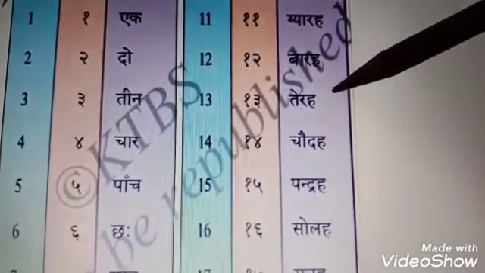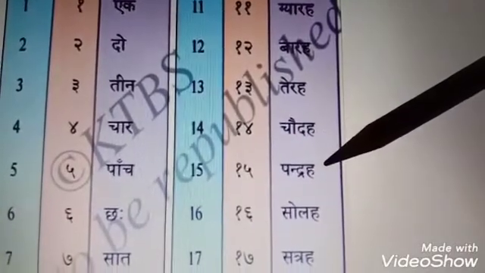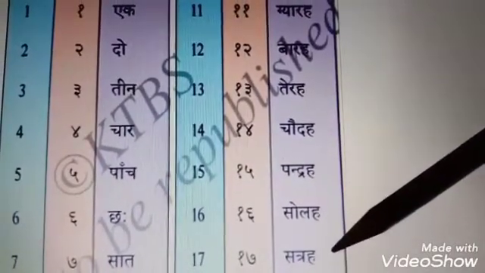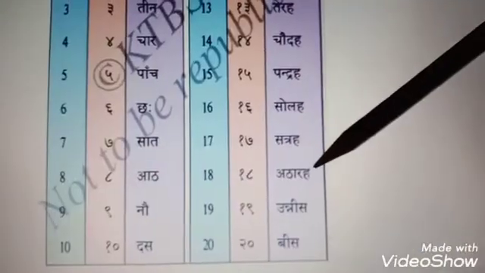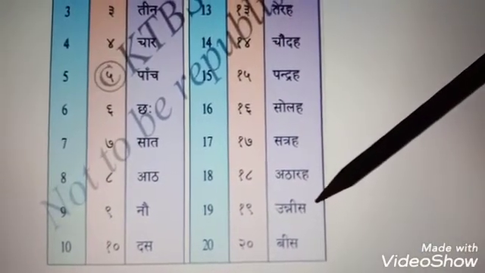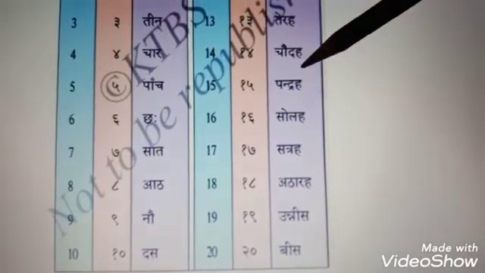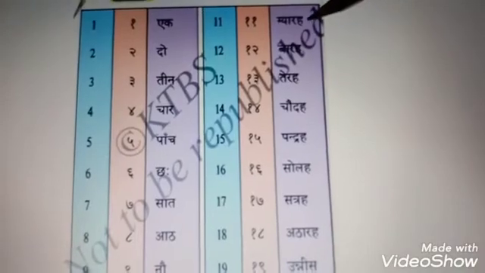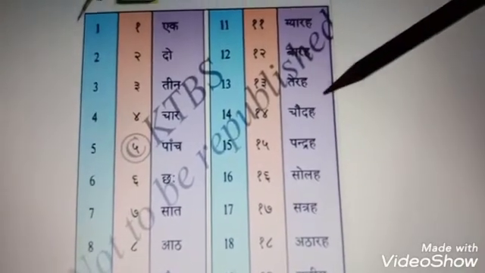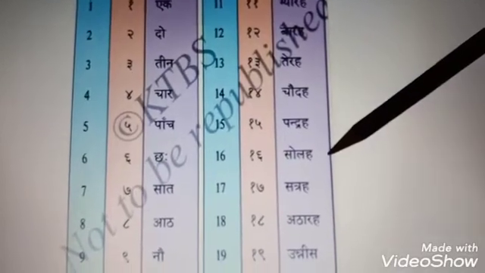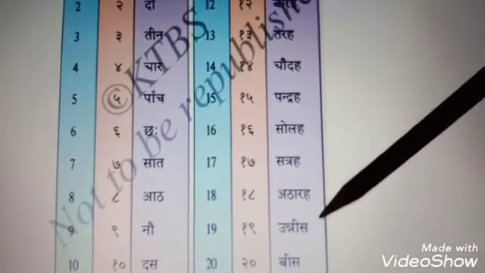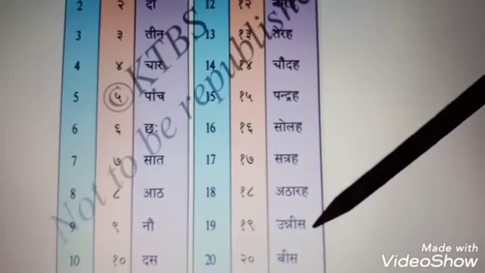Once again, you can see here 11 to 20. Yes, what are these all called in Hindi? Yes, these are all called ginati. Ginati means numbers in Hindi. Please practice this 1 to 20.